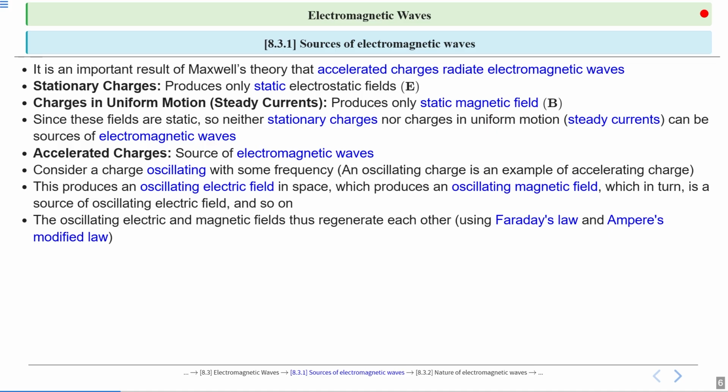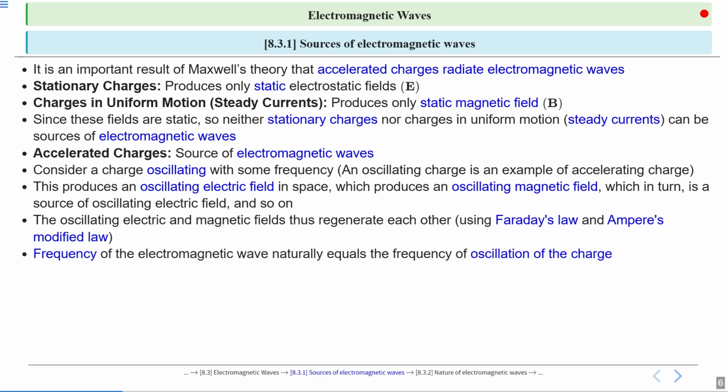They regenerate each other using Faraday's law and Ampere's law. According to Faraday's law, a changing magnetic field will produce an electric field, and according to Ampere-Maxwell law, a changing electric field will produce a magnetic field. So they are regenerating each other. The frequency of the electromagnetic wave naturally equals the frequency of oscillation of the charge. The charge is oscillating, so the frequency of oscillation of the charge will be equal to the frequency of the electromagnetic wave.